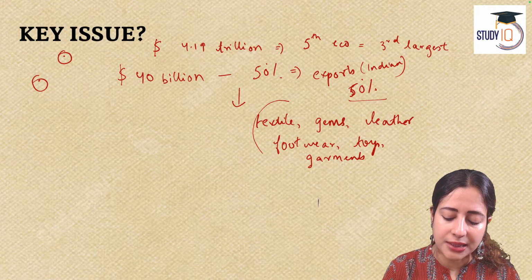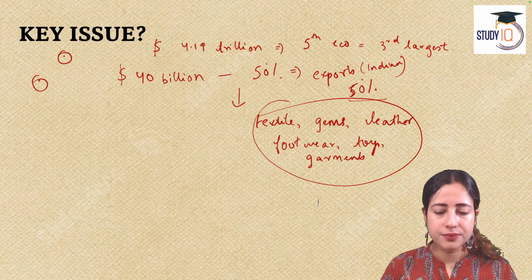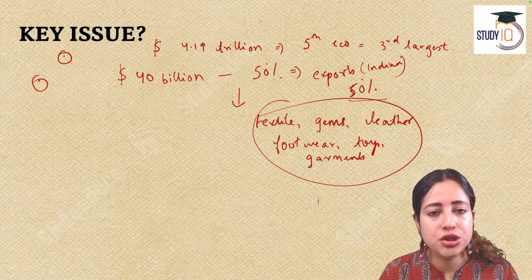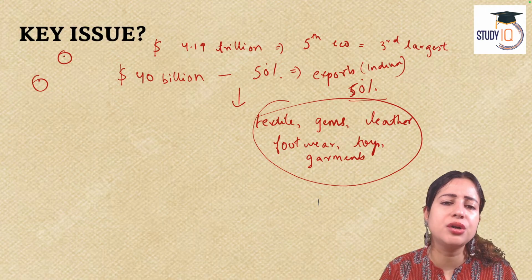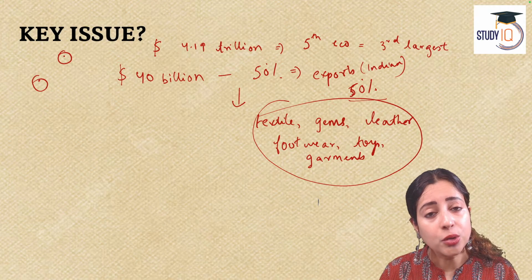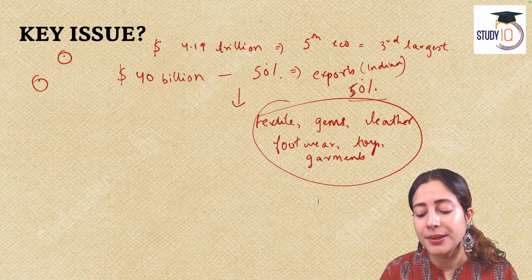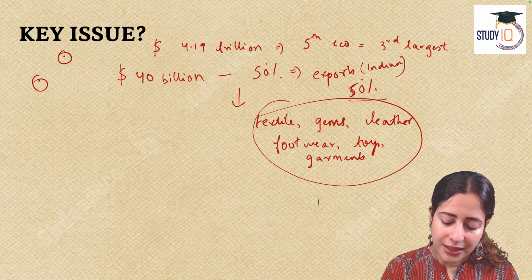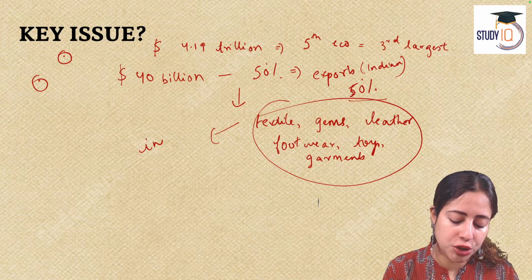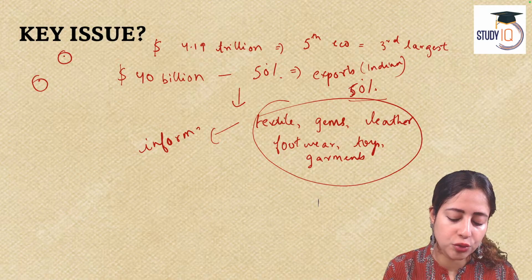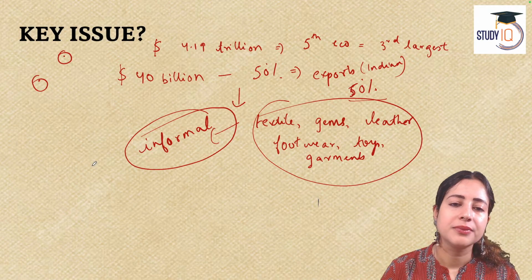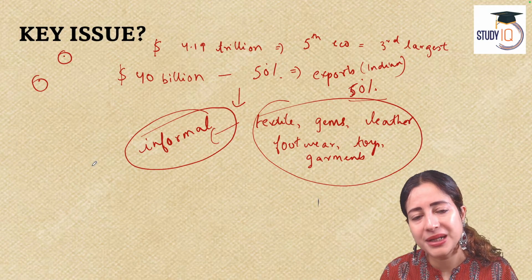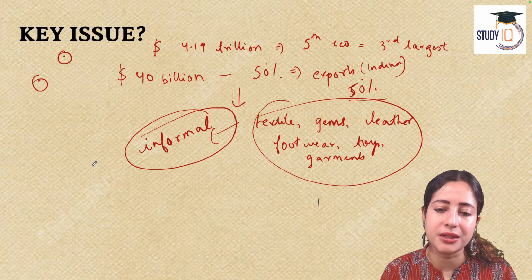These industries that I'm talking about, textiles, gems, leather, footwear, toys, these are also the industries that employ majority women employees of India. And why is that the case? Because majority of these segments operate through the informal economy. Informal economy is the biggest workplace for Indian women right now.